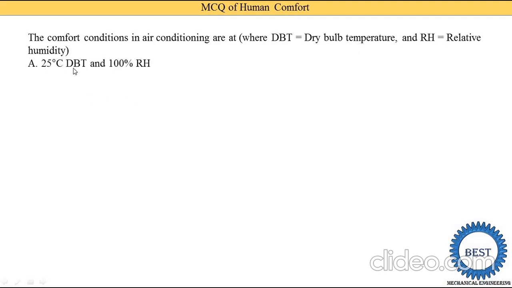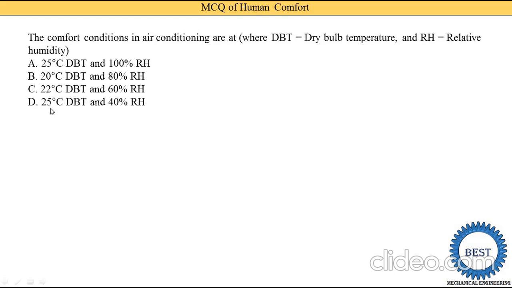The comfort conditions in air conditioning are at, where DBT means dry bulb temperature and RH means relative humidity. Option A, 25 dry bulb and 100% relative humidity; 26 dry bulb and 80% relative humidity; 22 dry bulb and 60% humidity; and 25 dry bulb and 40% humidity.